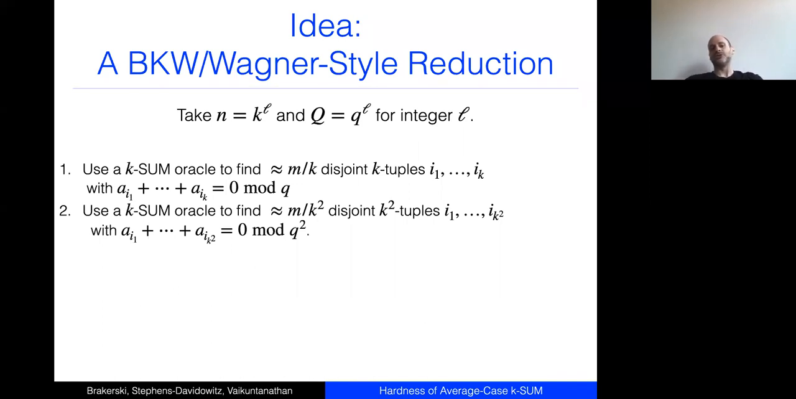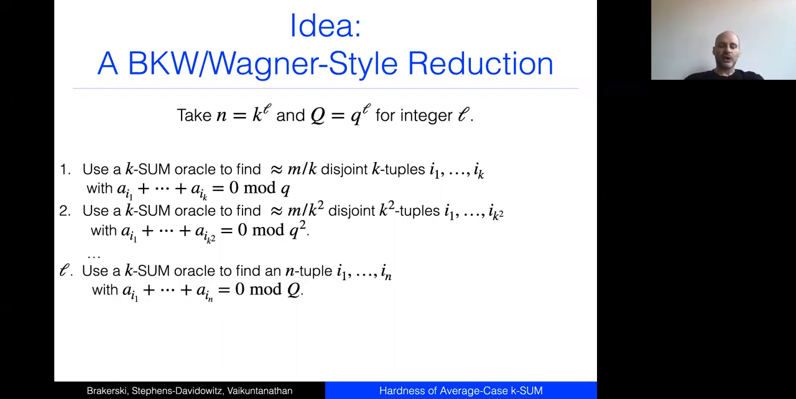I'm going to look at them modulo q squared. I'm going to find k-tuples of my k-tuples that sum to 0 mod q squared. And I'm claiming I can find m over k squared disjoint k-squared tuples. I should say these exist. If you choose the parameters properly, there exist such k-tuples. The question is, can we find them using our k-sum oracle?